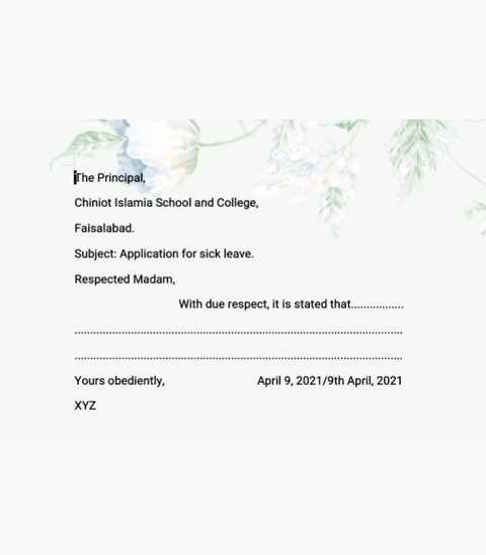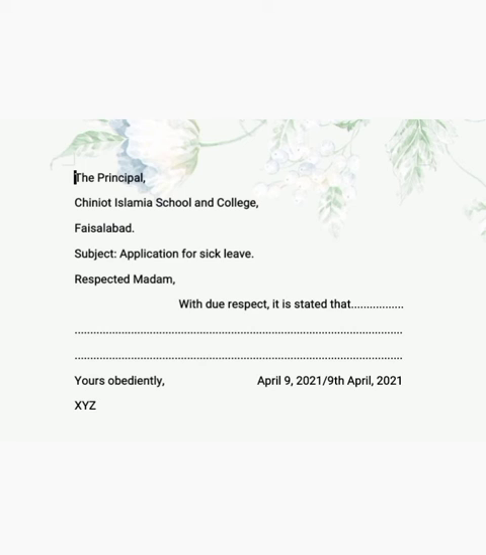Beta, this is the format of application in front of you. As we have discussed the format of application in previous lectures, today we will just revise the format and the steps of application writing. While writing the application, you will follow this format.